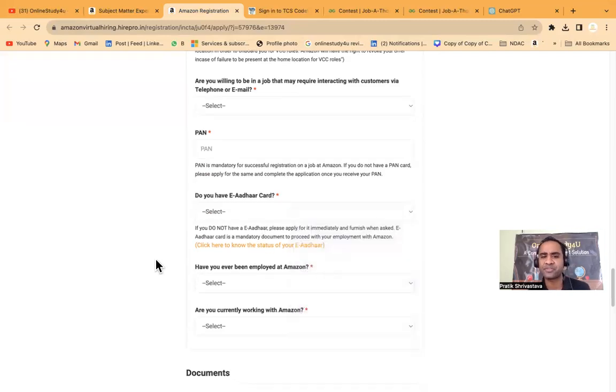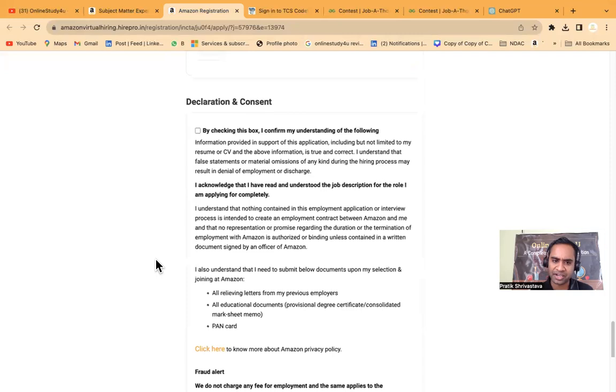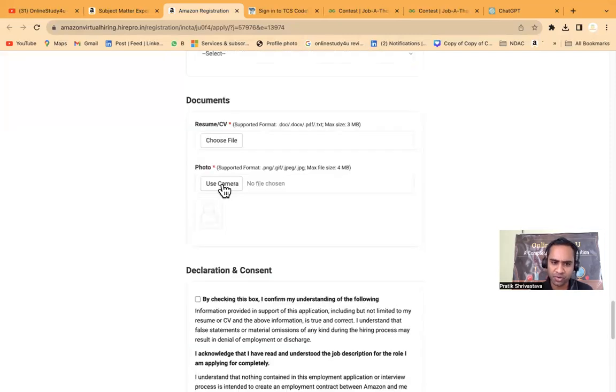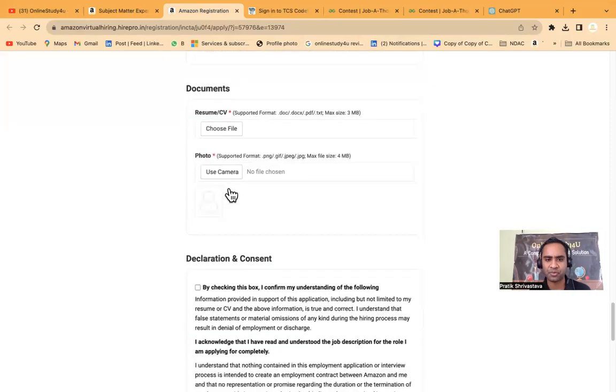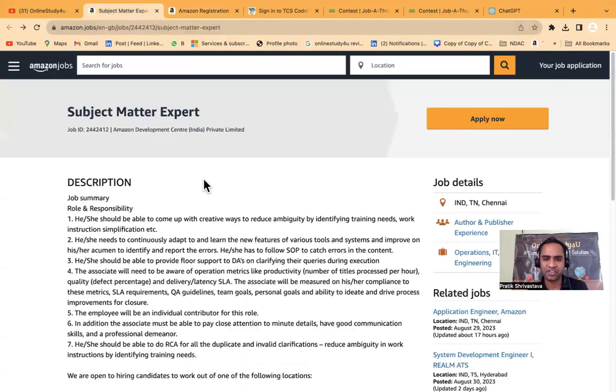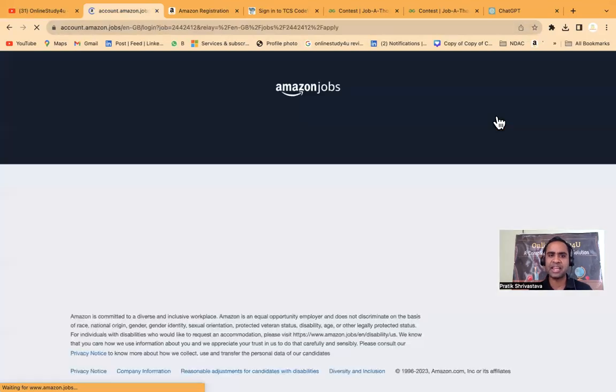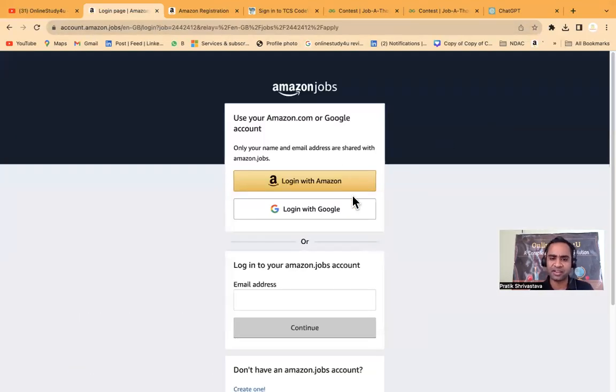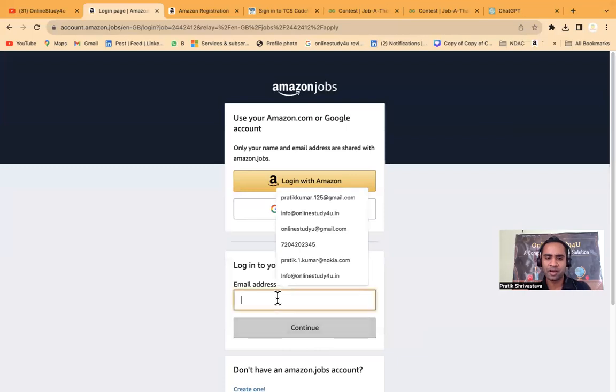This is the Amazon website, so you do not have to worry. You can provide all the details. You have to use your photo, right? So use the camera to take your photo, and see, they have even given the fraud alert. We do not charge any fees on employment, and the same applies to recruitment partners we work with. Then you will be able to submit. And for subject matter expert also, you will be able to apply now from here. Basically all this goes through the same profile.